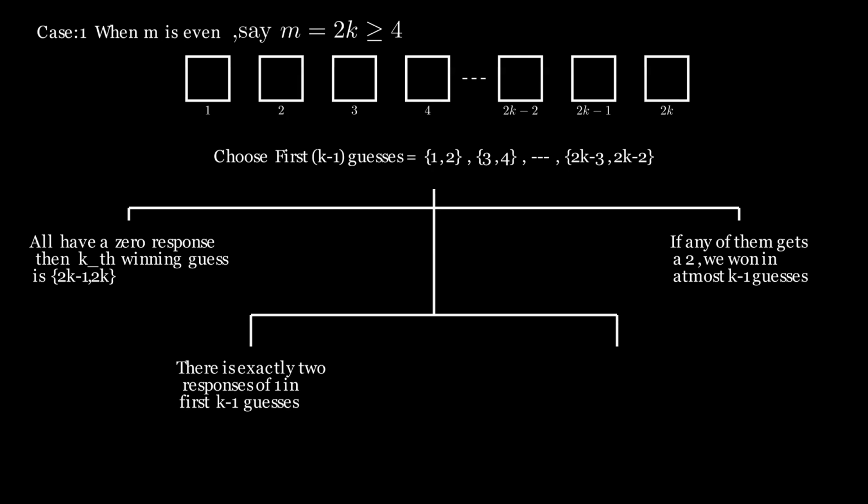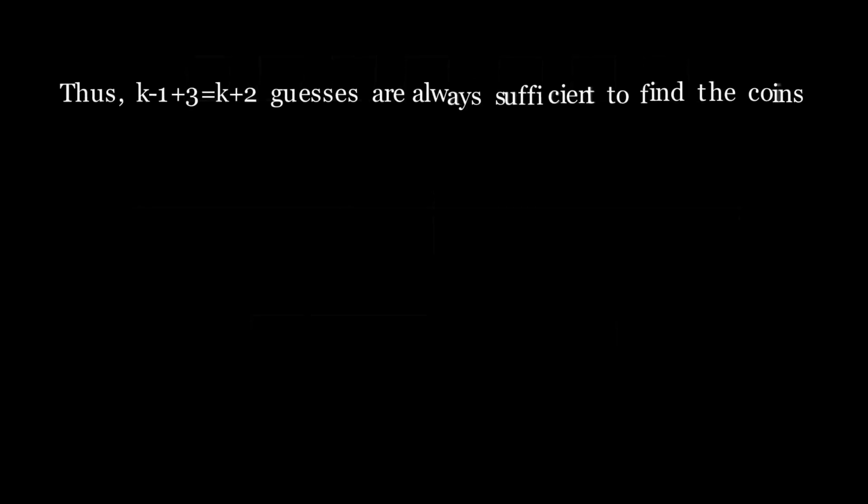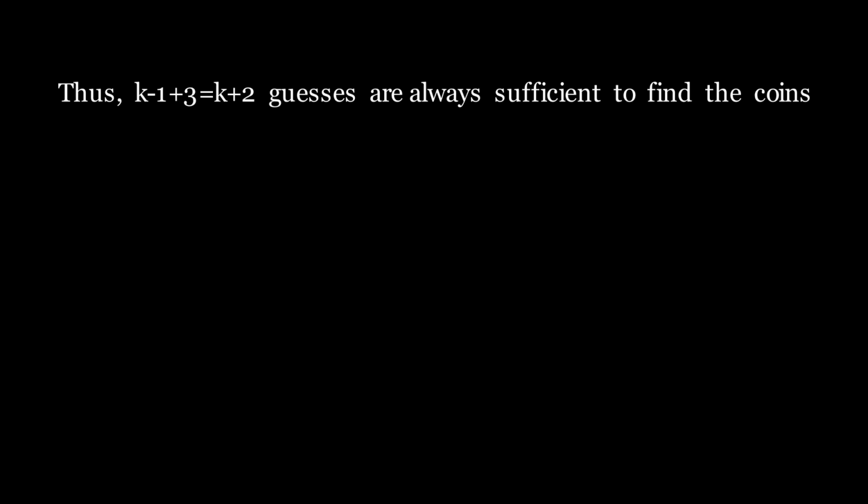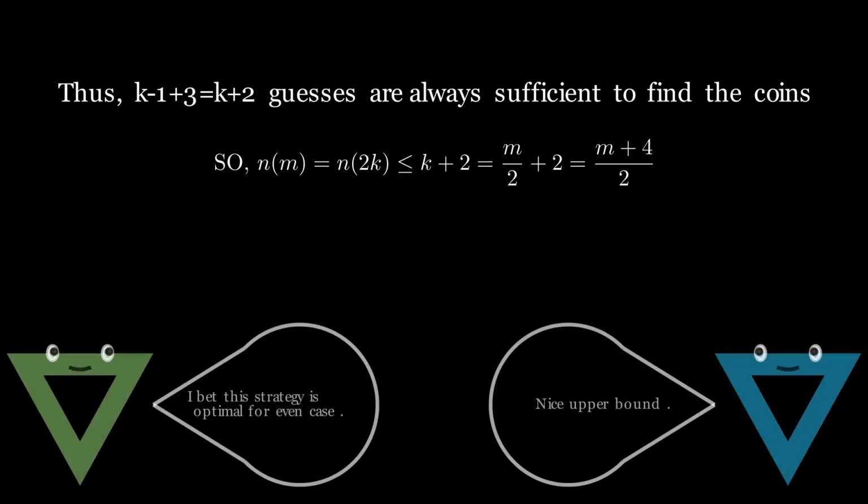If there is exactly a single response of 1 in the first k minus 1 guesses, then we know that the response of box 2k minus 1 and box 2k is 1 as well. Thus, in at most k minus 1 guesses, we are at a stage where we have two pairs of boxes and each pair has a coin. Now we just need at most 3 more guesses to find the coins, as we did in the case of m equals 4 at some point. Thus, k plus 2 guesses are always sufficient to find the coins. So n of m will be less than or equal to k plus 2. That is, n of m will be less than or equal to m by 2 plus 2.